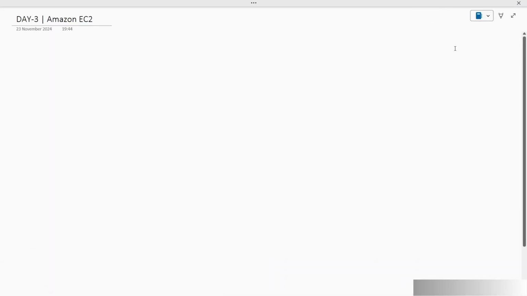So now, before we get started with the EC2 machines, we need to understand one concept which is known as virtualization. Okay, so we need to first understand this concept and then only we'll be moving to next. Now what is virtualization? It's basically a technology that allows one physical computer, which is also going to be called as host, to run several virtual computers which are called as virtual machines.